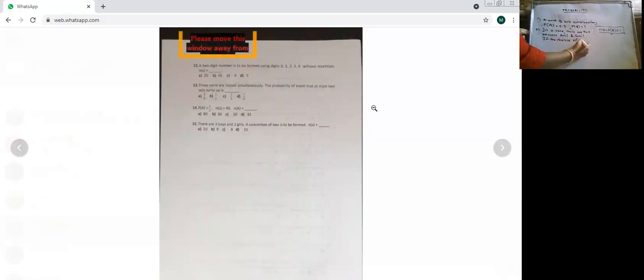The chance of winning of Anil is 5/7. Then what is the chance of winning of Sunil?